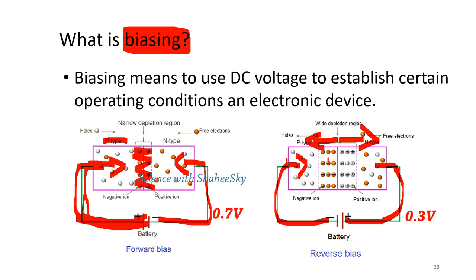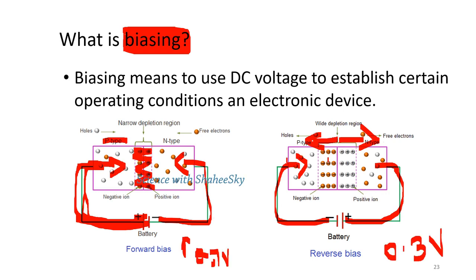When the depletion area is greater, electric current cannot pass through. This is called biasing. Biasing can occur in two types: forward bias and reverse bias.